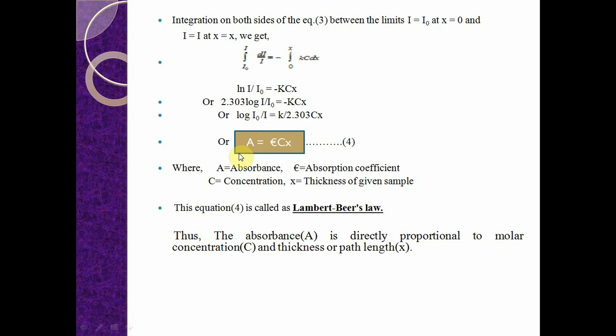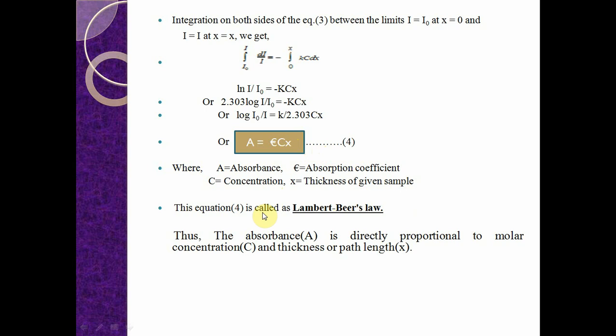Here log I naught by I is equal to absorbance, that is A. K by 2.303 is equal to epsilon, that is the absorption coefficient. Finally, A equal to epsilon Cx, where A is absorbance, epsilon is the absorption coefficient, C is concentration, and x is the thickness of the given sample solution or path length.